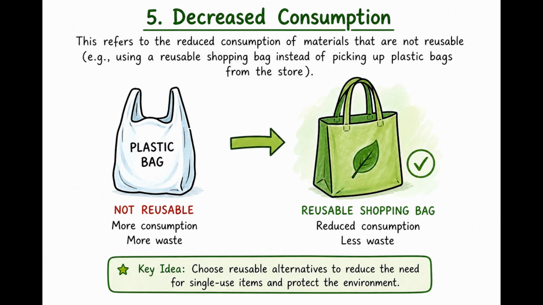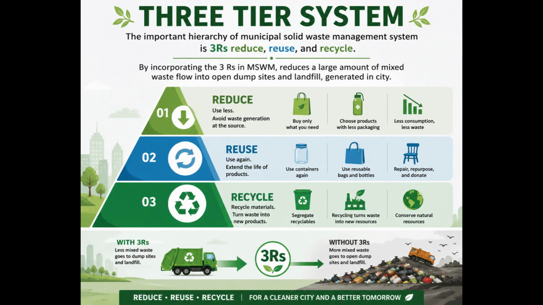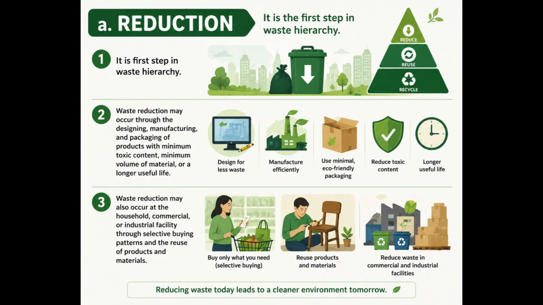5. Decreased consumption. This refers to the reduced consumption of materials that are not reusable. Example, using a reusable shopping bag instead of picking up plastic bags from the store. 3-tier system. The important hierarchy of municipal solid waste management is the 3 Rs: reduce, reuse, and recycle. By incorporating the 3 Rs in MSWM, a large amount of mixed waste flowing into open dump sites and landfills generated in the city is reduced.